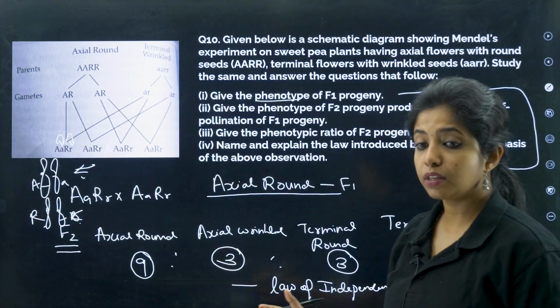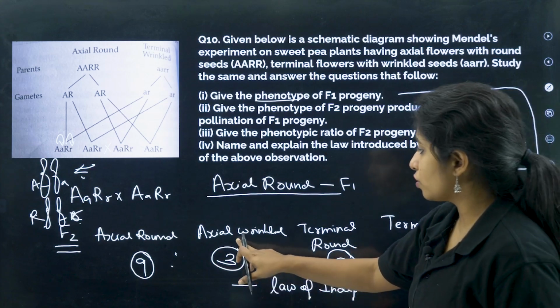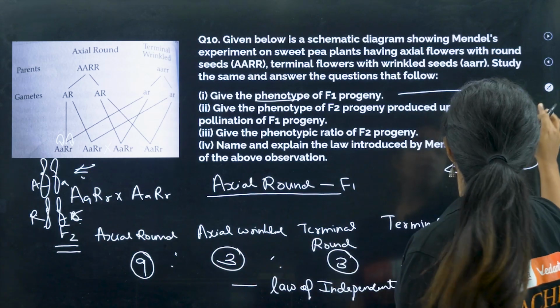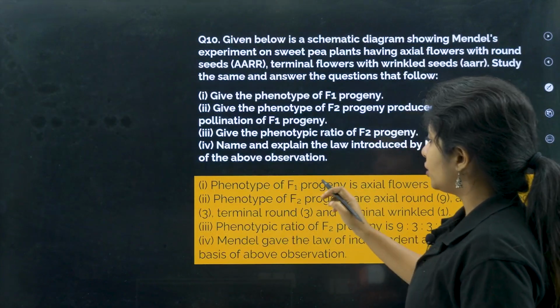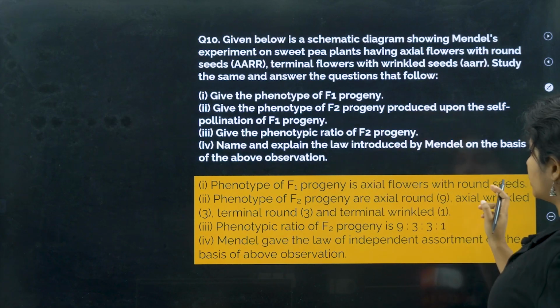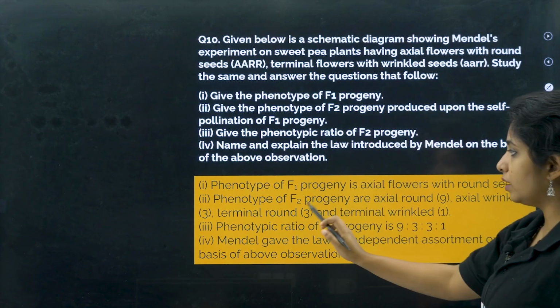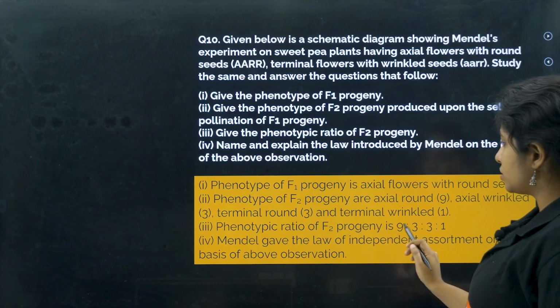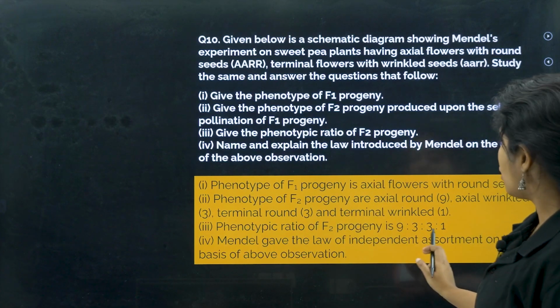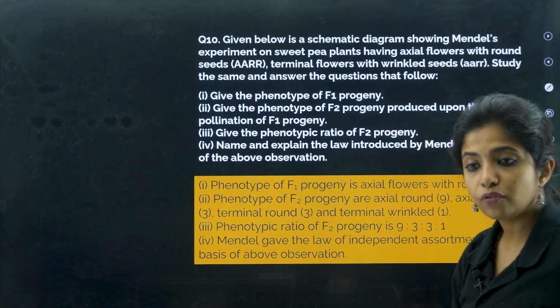If you are not forming the gametes like this, you won't find the newer combinations like this. So to check your answers, you can check with the help of this. Phenotype of F1 progeny is axial flowers with round seeds. Phenotype of F2 progeny is axial round, axial wrinkled, terminal round, terminal wrinkled. Phenotypic ratio is 9:3:3:1. Mendel gave the law of independent assortment on the basis of the above observation.